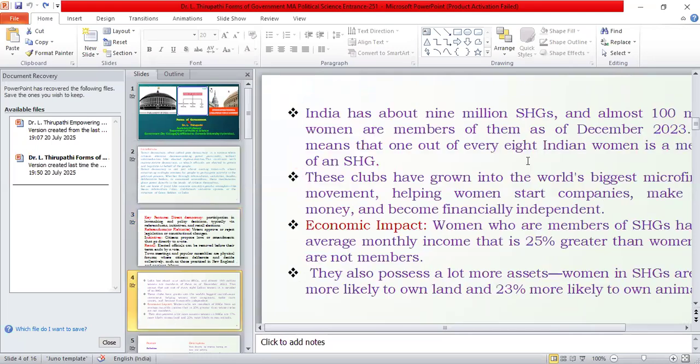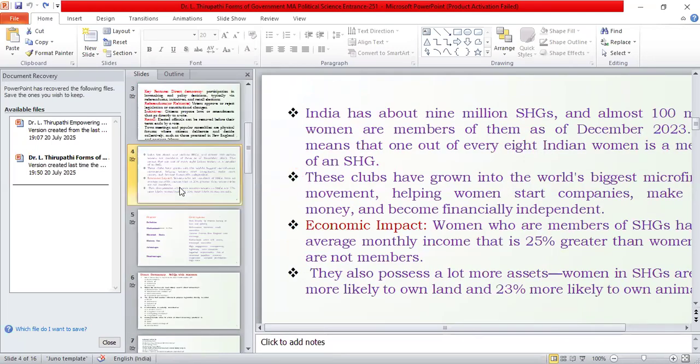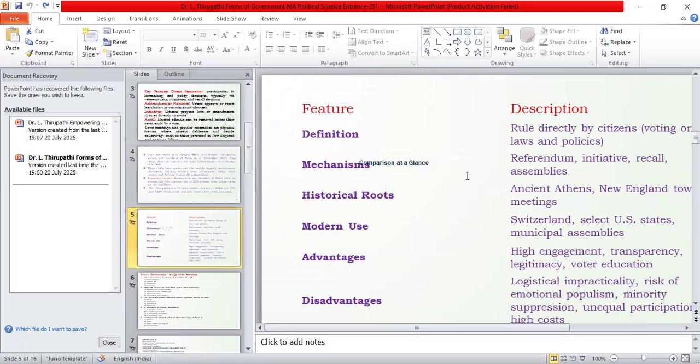The definition is rule directed by the citizens, that means voting on laws or policies.